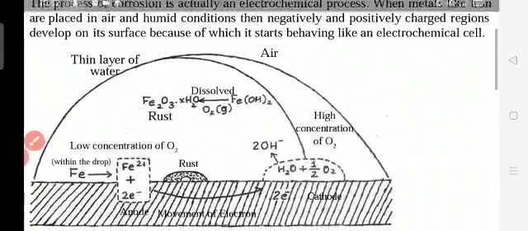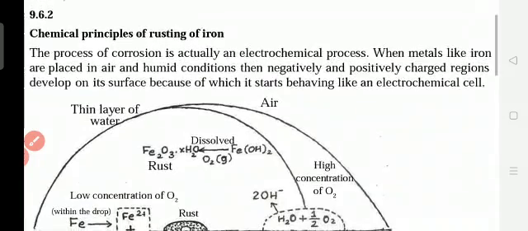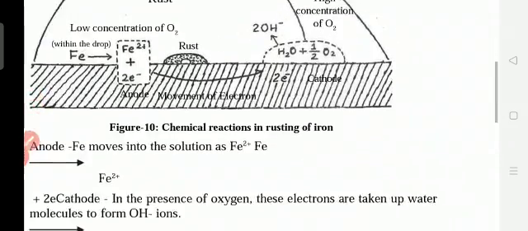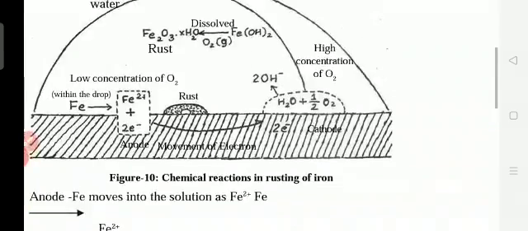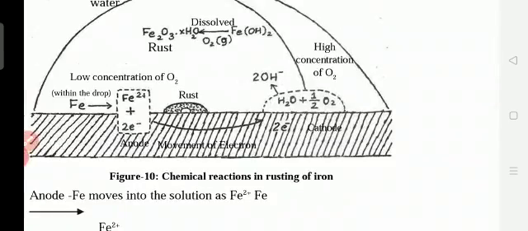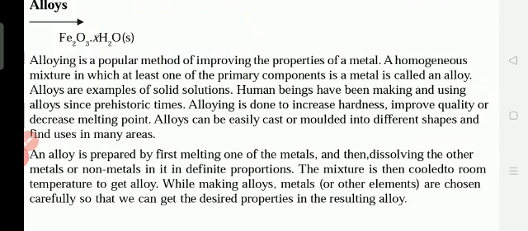But students, this is very important. Last year it was given in the question paper: how the corrosion is taking place, the chemical principles of rusting of iron. All the chemicals you should learn by heart. You have the practical also. All these equations and everything, what is corrosion, the small definitions, you have to learn by heart. Underline the important points.